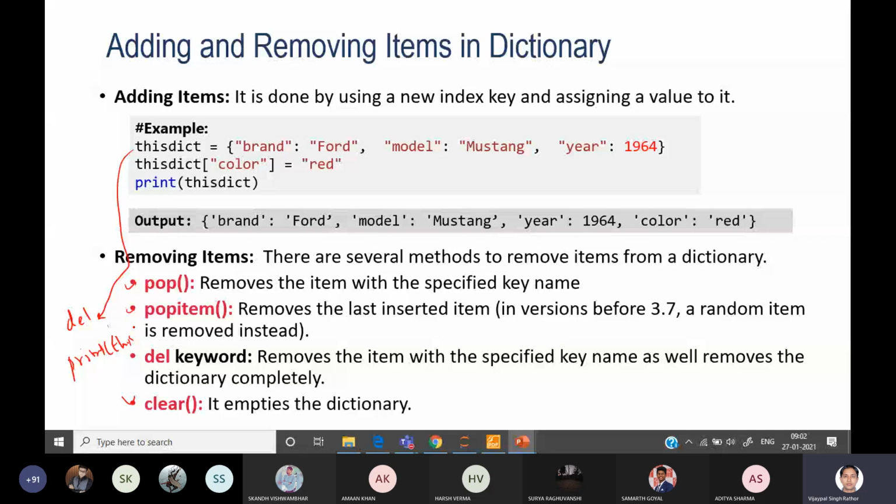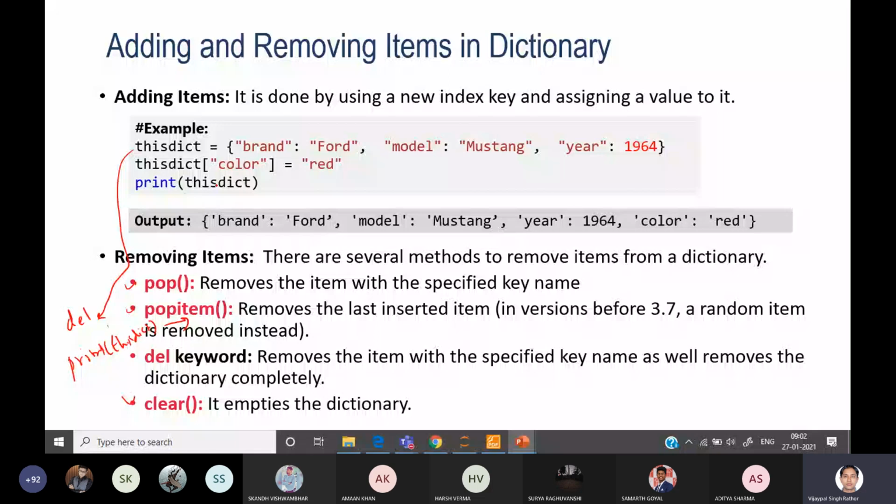But if you use the clear method, it will remove all the values, all the keys associated in this dictionary, and then it will make a blank or empty dictionary. So after using clear, if you print this, you will get blank output. Okay, you will get blank output here. Okay, this is an example here.